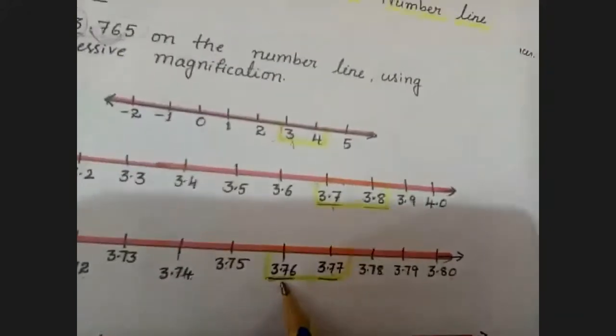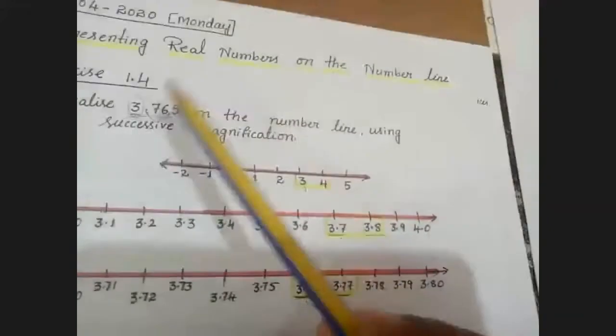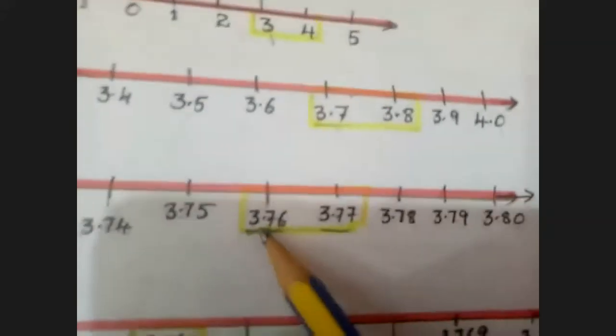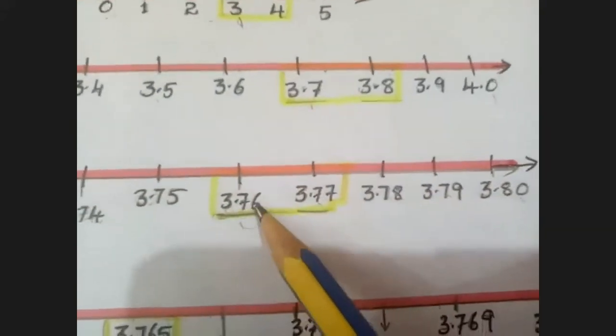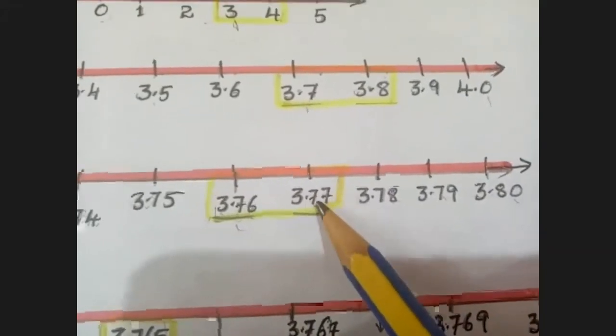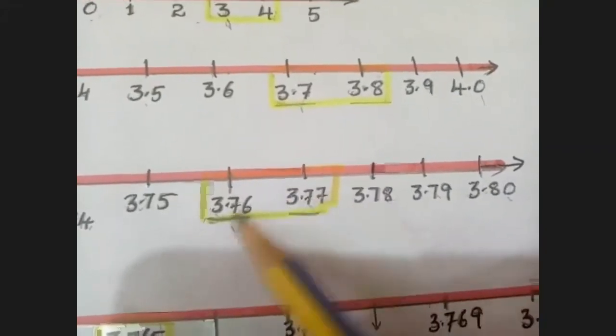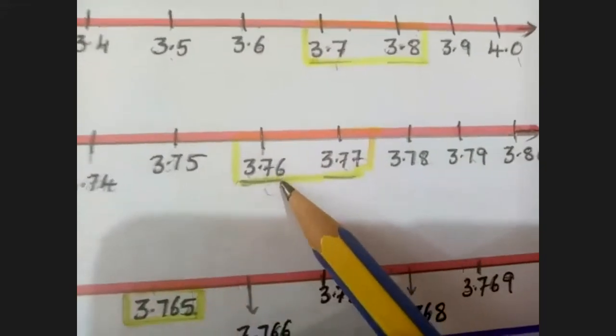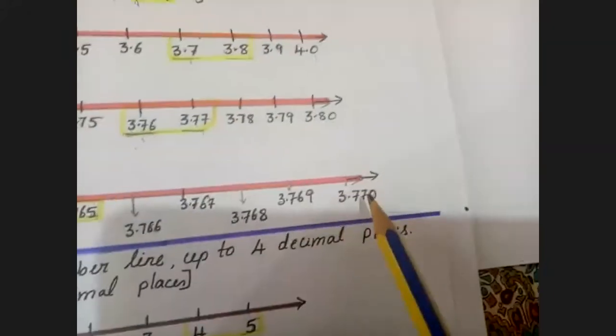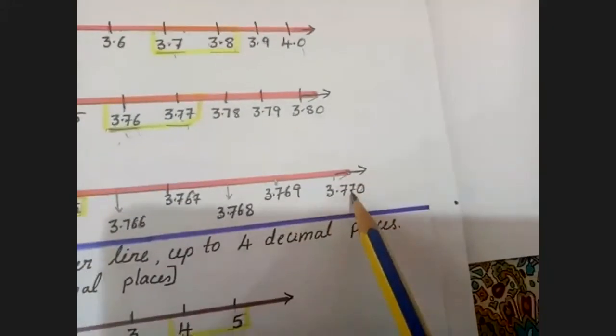Am I clear? But I want 3.765. That will lie between 3.76 and 3.77. So now I'm taking these two. Any doubt? No. So now I'll take 3.760 here and 3.77 as 3.770.